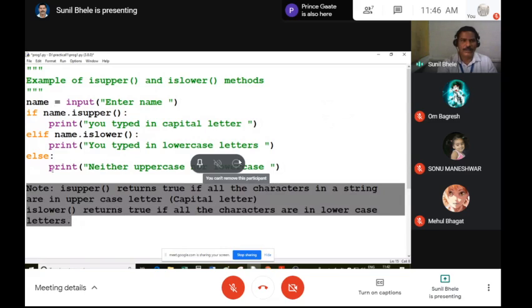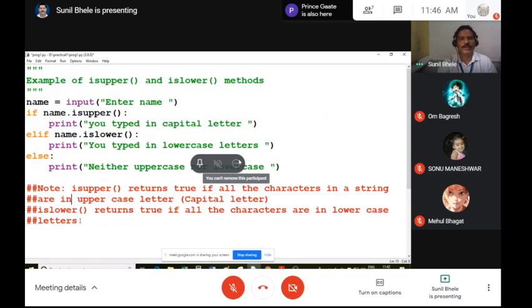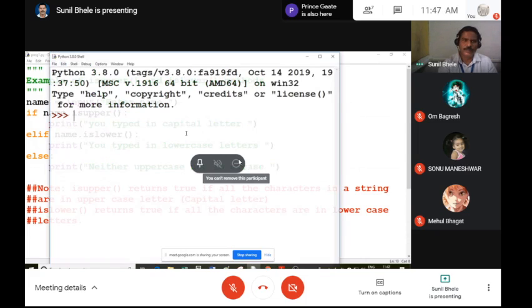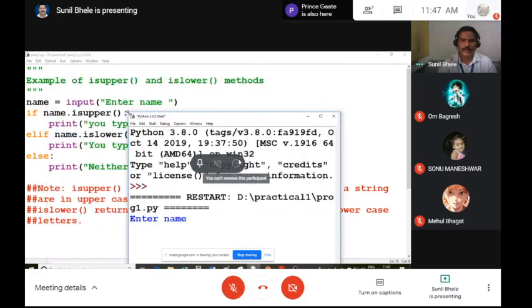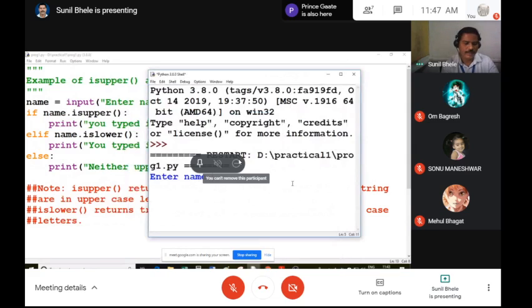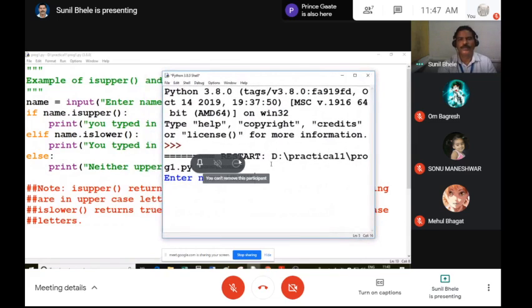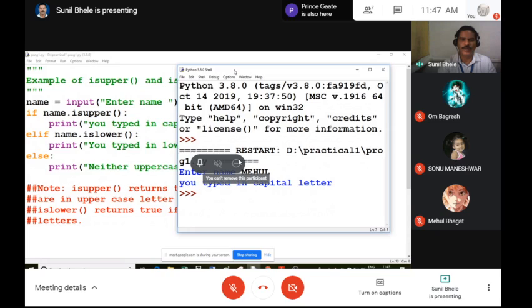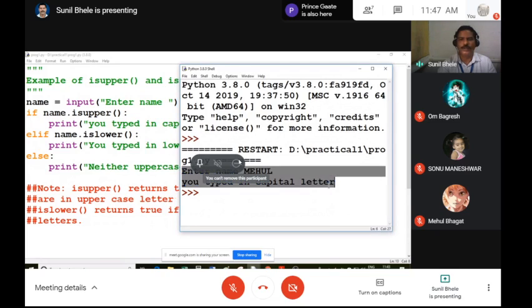So I am commenting out this comment. Now let's run this program. Enter name. So I am entering Mehul. What will be the output? You typed in capital letters. Yes, you can see the output, you typed in capital letters. So write down the output in your notebook. This output you should write down in your notebook.